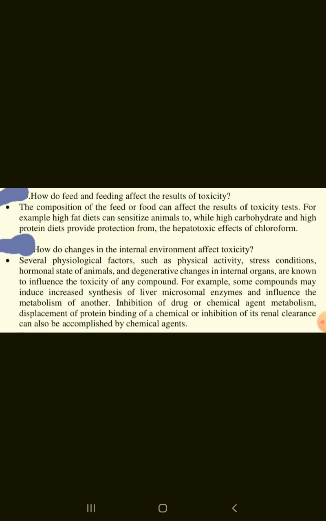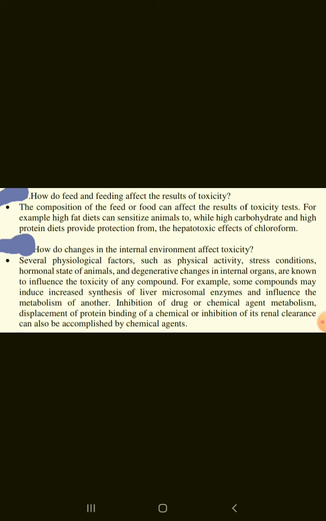How do feed and feeding affect the results of toxicity? The composition of the feed or food can affect the results of toxicity tests. For example, high fat diets can sensitize animals, while high carbohydrate and high protein diets provide protection from the hepatotoxic effects of chloroform.